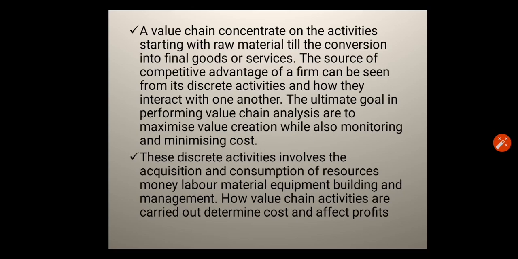These discrete activities involve the acquisition and consumption of resources: money, labor, material, equipment, building, and management. How value chain activities are carried out determines cost and affects profits.